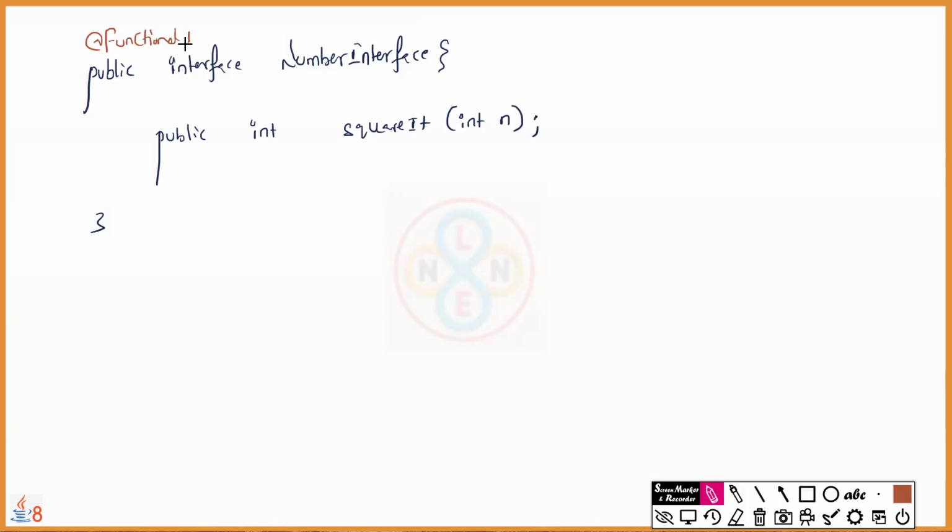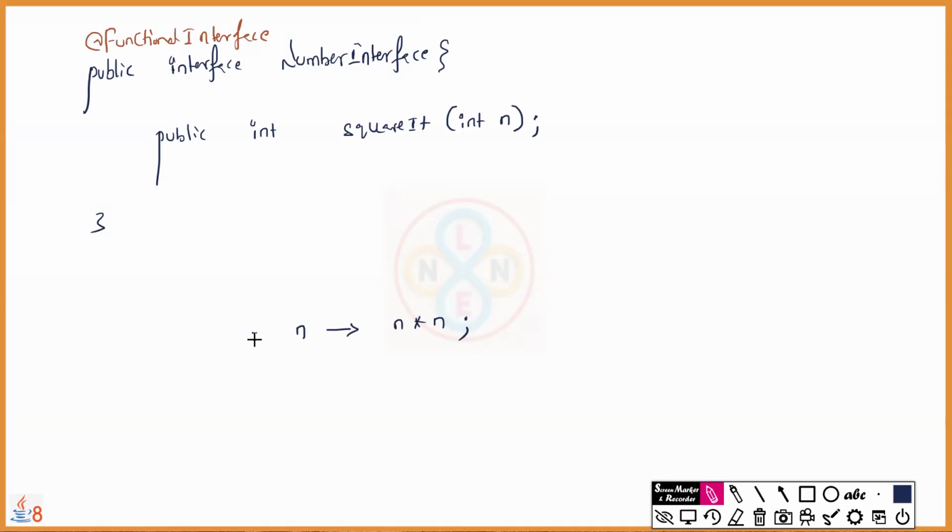That's the next part. Now, in order to use this in the lambda style, first tell me what's the lambda for this method? Any variable of programmer's choice, lambda, then n into n, which is the square of the number and returns the integer value. Now we can't use this lambda alone.